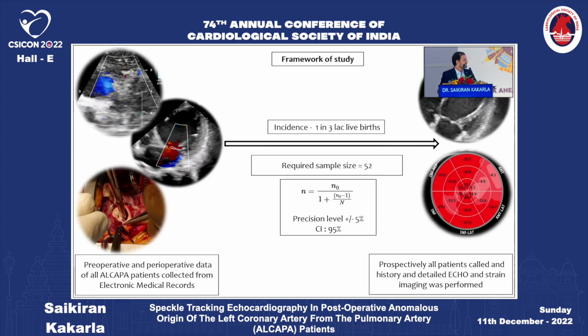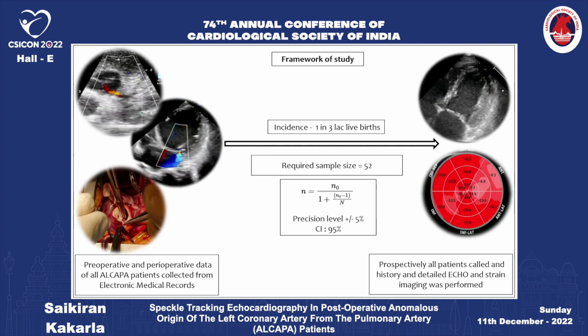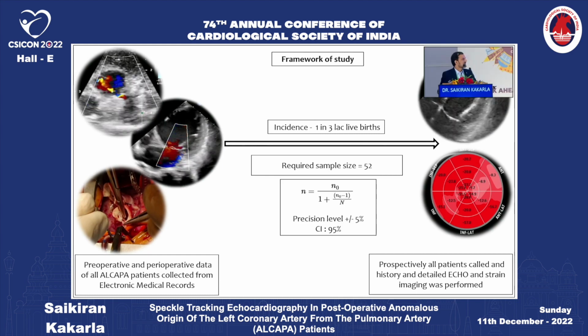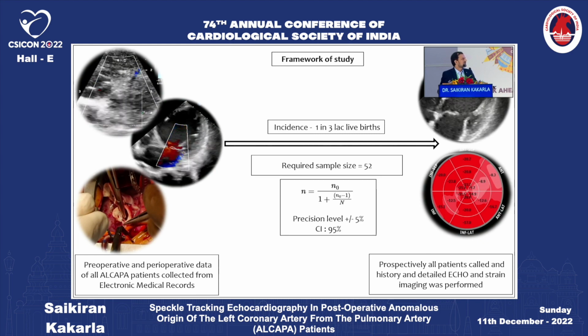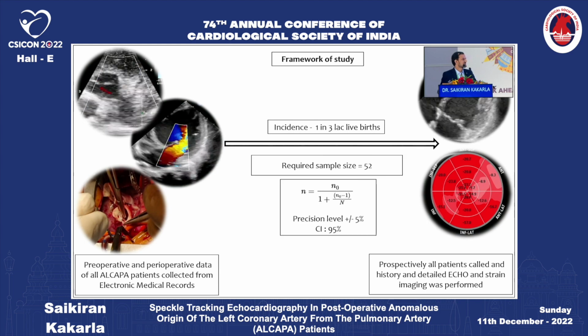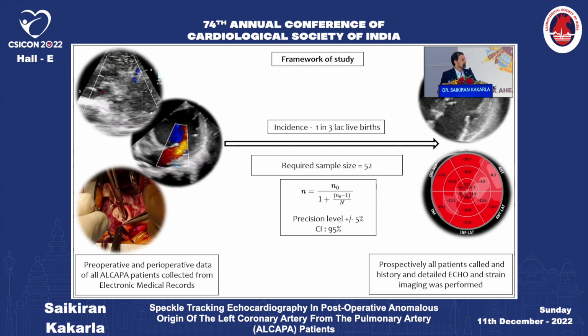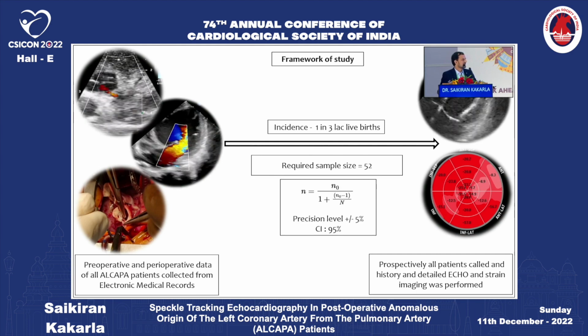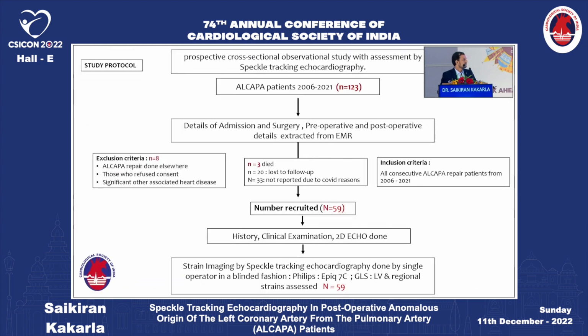So, the framework of the study: preoperative and perioperative details of all ALCAPA patients were collected from the electronic medical records. Since ALCAPA is a very rare congenital disease with an incidence of 1 in 3 lakh population, using a modified Cochran's equation corrected for sample size, we estimated the sample size to be 52 with a precision level of 5%. All patients were prospectively called. Detailed echo and strain imaging was done. So this is the study protocol.